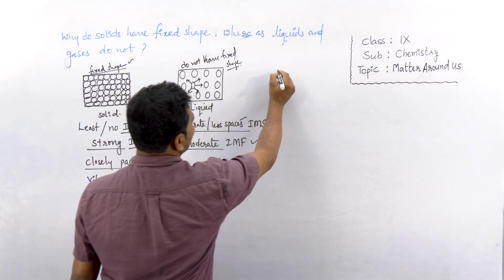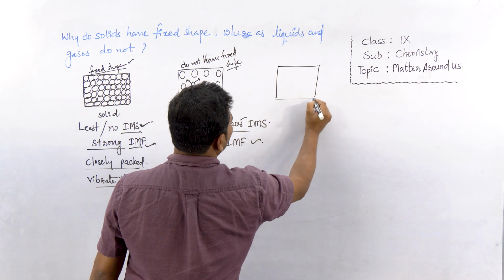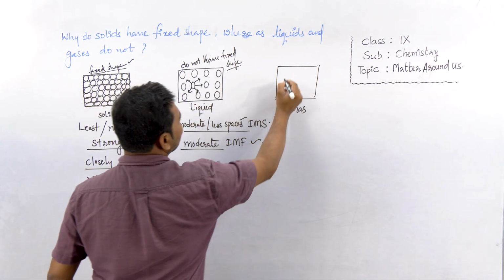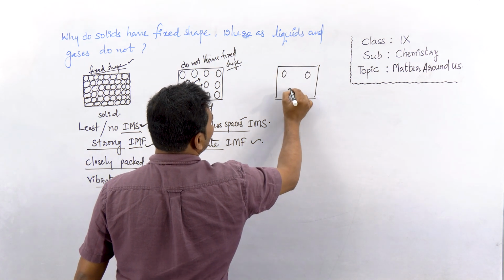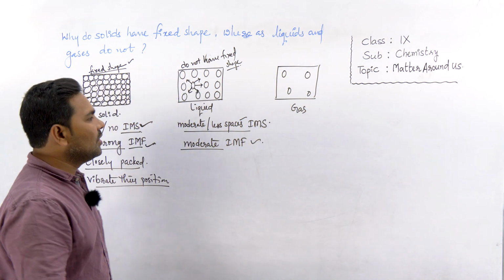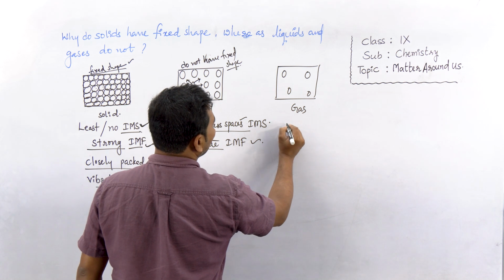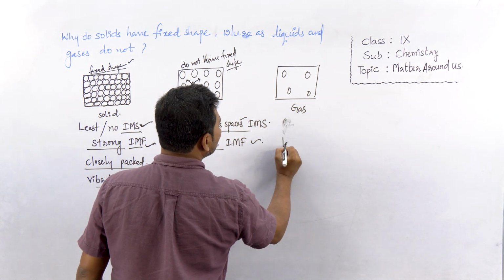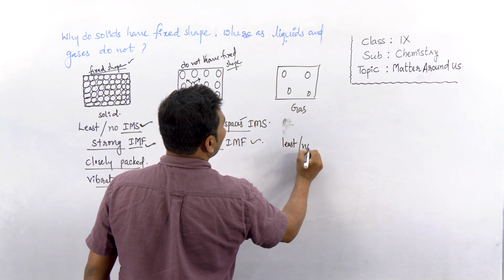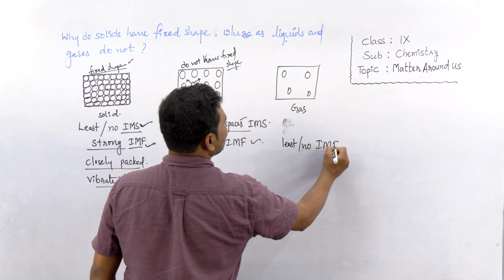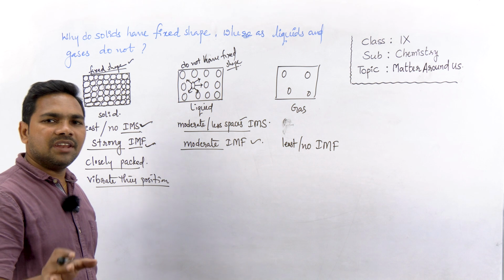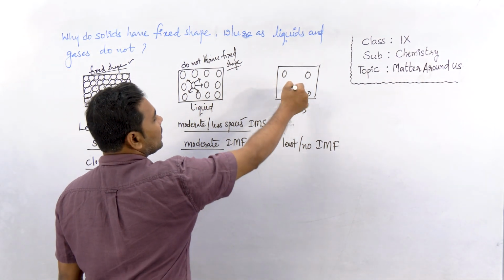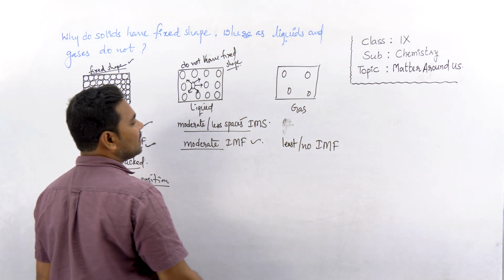Now, how about gases? Let us imagine this is a gas like air in which the particles are far from each other. Why are they far from each other? Because of very weak, least or almost no intermolecular forces between particles of gases.